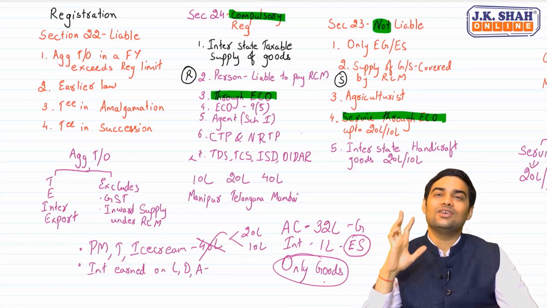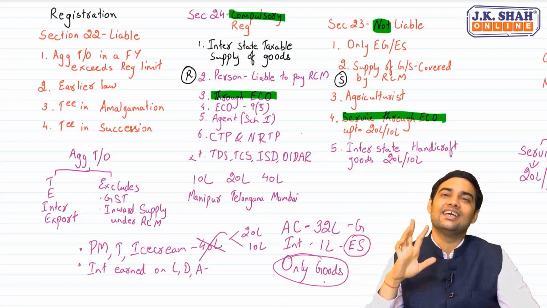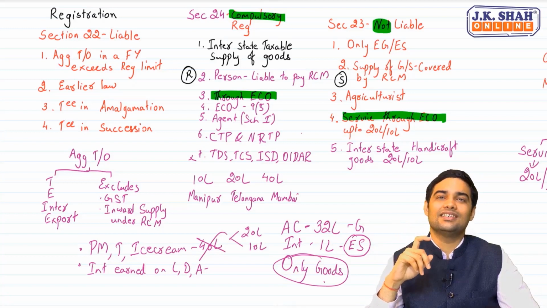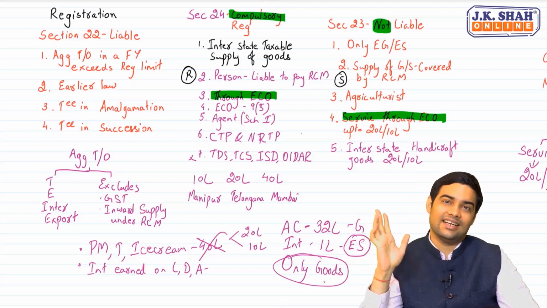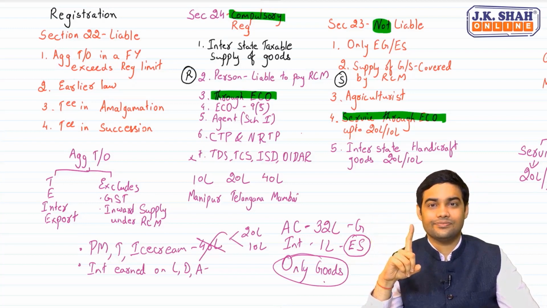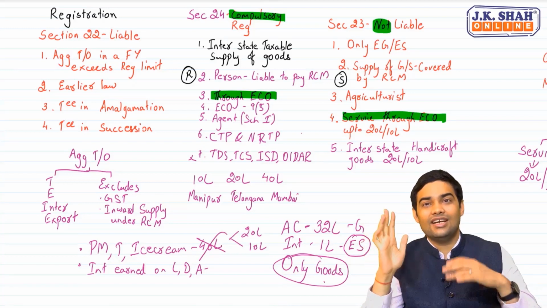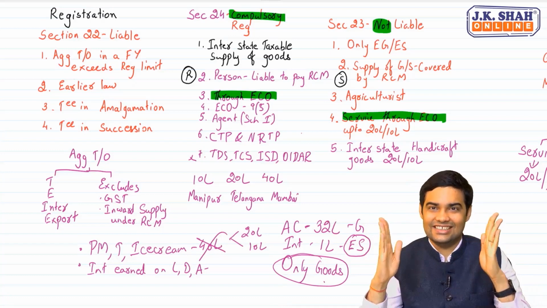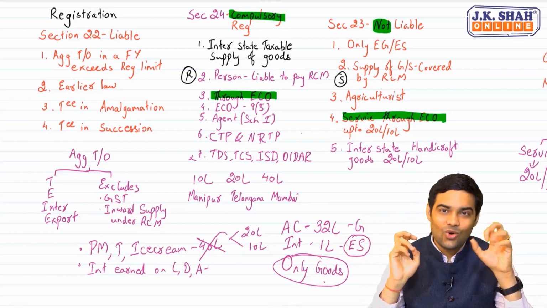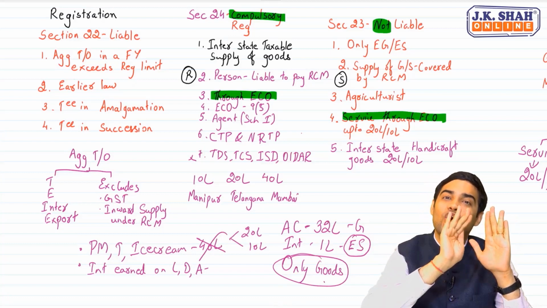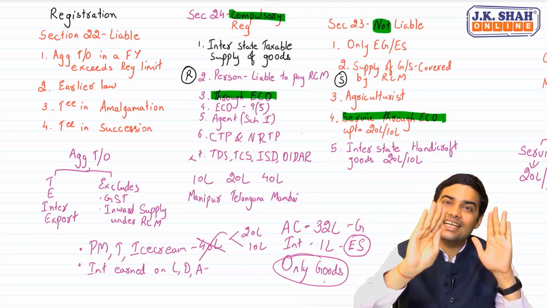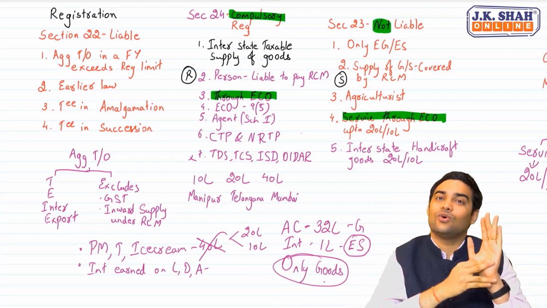So a person only earning interest will not be considered as a supplier of service just because he is earning interest. Clear? Now, here is one important thing which you should distinguish. Under composition scheme, interest is not at all considered as part of aggregate turnover.